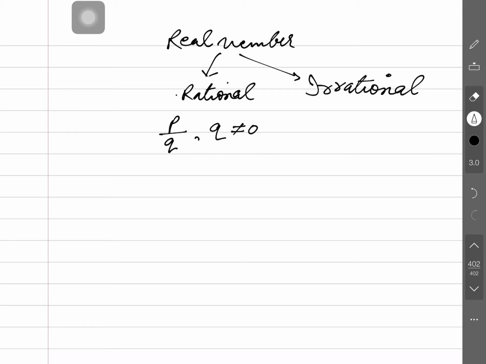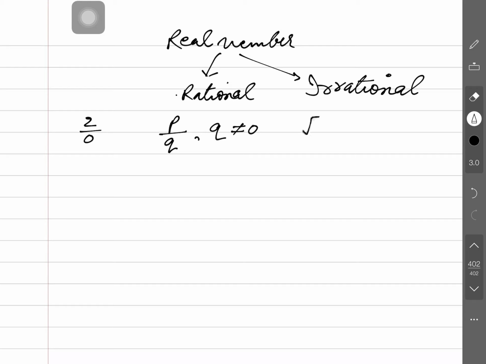q is not equal to 0 means that if there is something upon 0, like 2 upon 0, obviously, how can 0 go into 2? 0 is nothing else; when nothing is present, quantitatively we speak of 0. If nothing divides 2, what does it mean? It is complete nonsense in mathematics. This makes the mathematical operation fail. So, we said that q must not be 0.